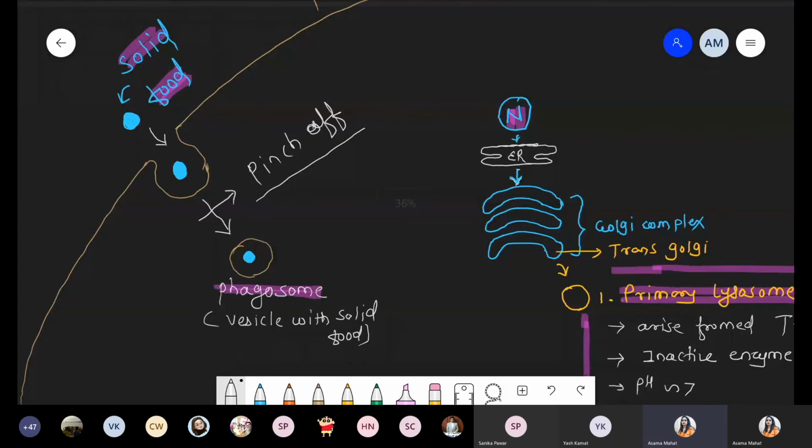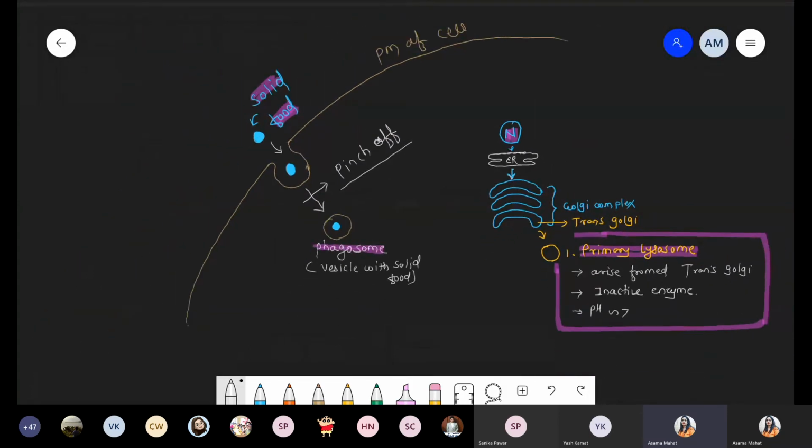Yes or no? Just quickly check. We have to continue with both points. Okay. Phagosome, solid food present outside the cell. Now that plasma membrane shows invagination, formation of a vesicle.